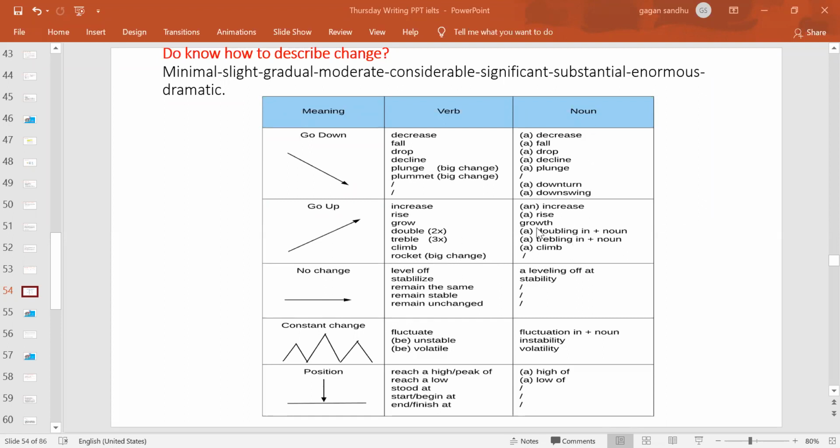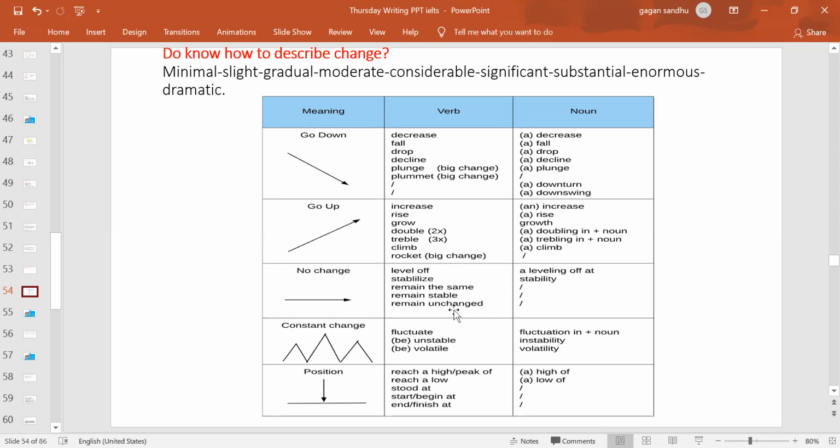And here, if you are using them in noun places, it will change like this: an increase, a rise, growth, grow becomes growth, doubling in, and then the noun. Trebling in the number of articles published. A climb. So this is how you will use it in a noun position. These are actually the changes you will be looking at majorly in the graphs given. If there is no change, then level off, right?